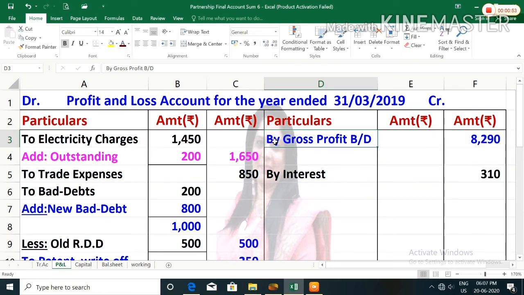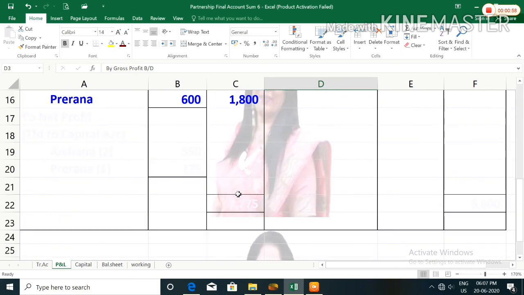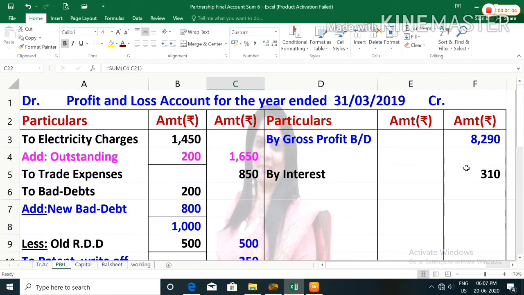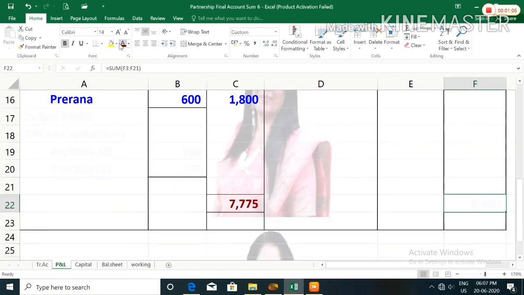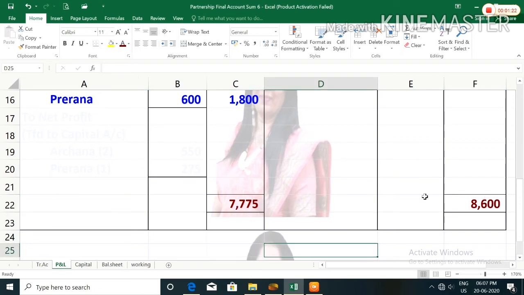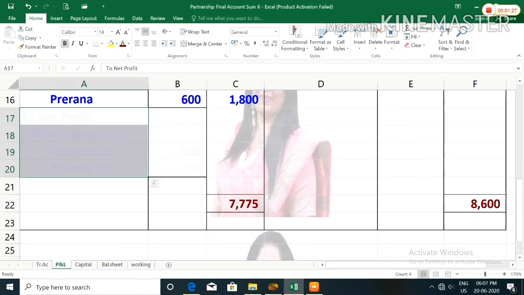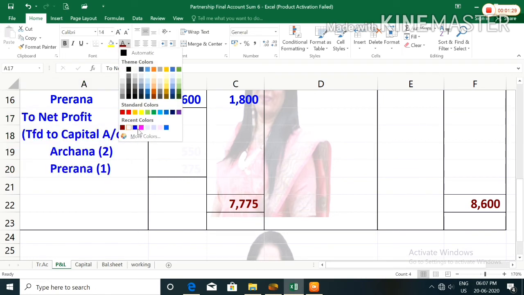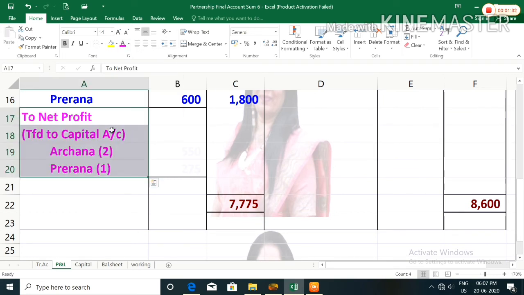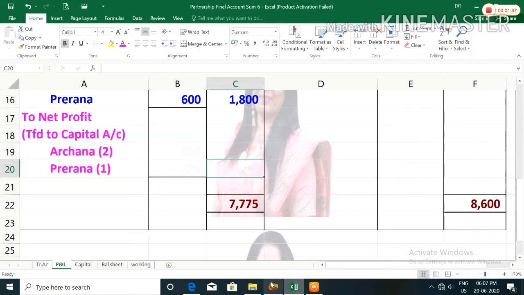Let's find out what is the total of debit column and credit column of profit and loss account. The debit column total in profit and loss account is 7,775, while credit side total is 8,600. Here also you can see the credit side total is more than the debit side. So when credit side total is more, you will get a net profit. So net profit will be divided into the partners. So net profit is transferred to capital account Archana and Prerna. Let's find out what is the net profit amount.